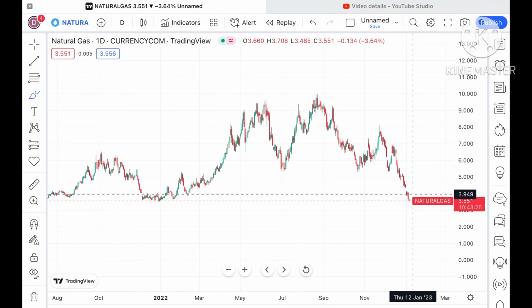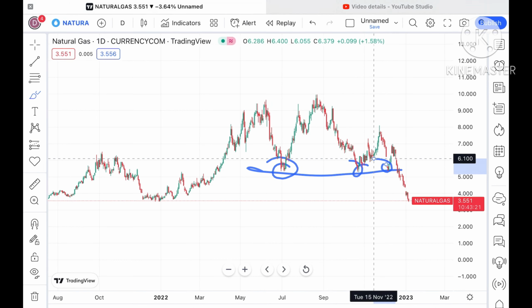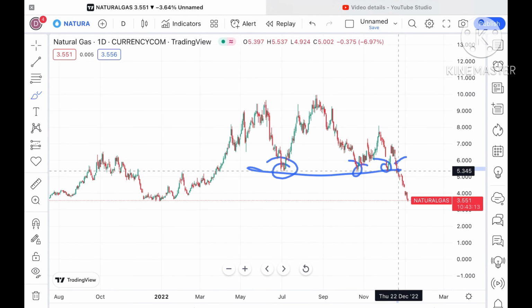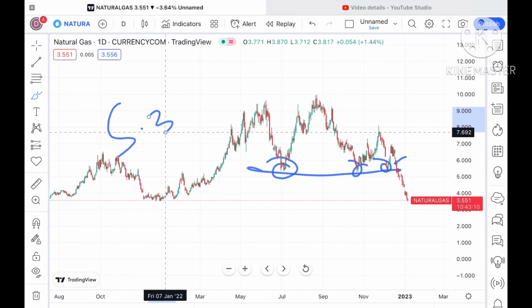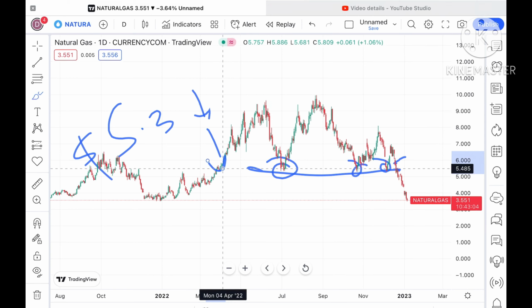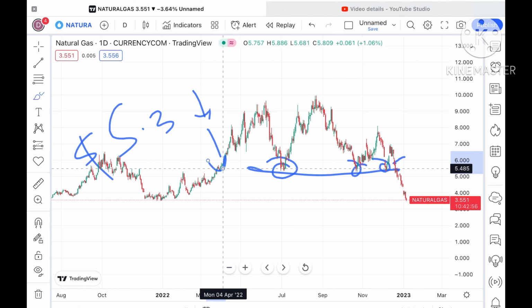You can see this was the range where the price of natural gas was moving for quite some time. I was continuously repeating in my monthly, weekly and daily videos that if the price comes close to 5.3, chances were very high that it would move further down, because this level had already been tested thrice and was a weak support. You can check my videos where I told you about this particular trade.